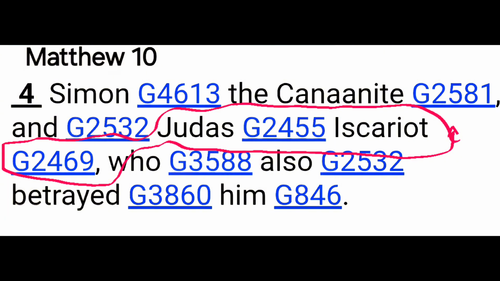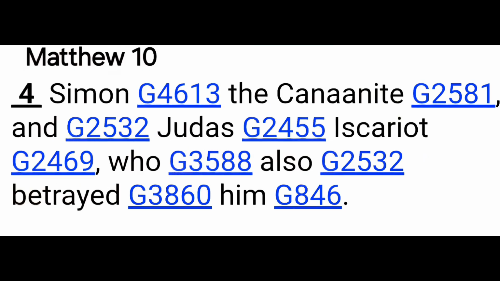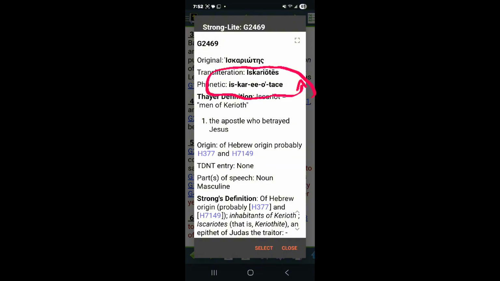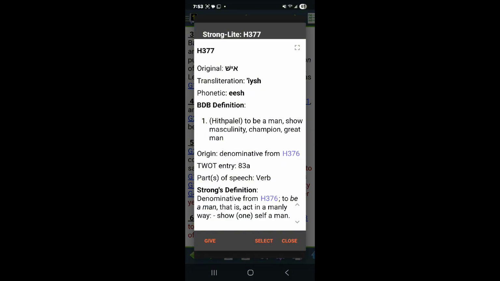So looking at the name Judas Iscariot, we understand the meaning of the word Judas, but what about the word Iscariot? This word is G2469. The Greek word 2469, Iscariotes, means man of Kerioth, which comes from two Hebrew words, H377 and H7149. H377 is Aleph, Yod, Shin, and it simply means man.